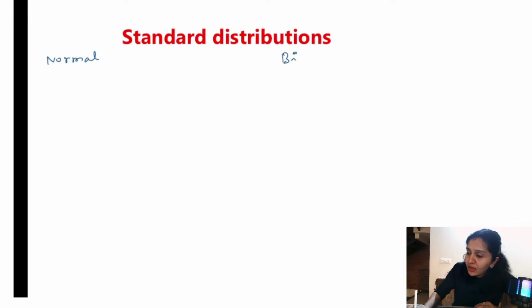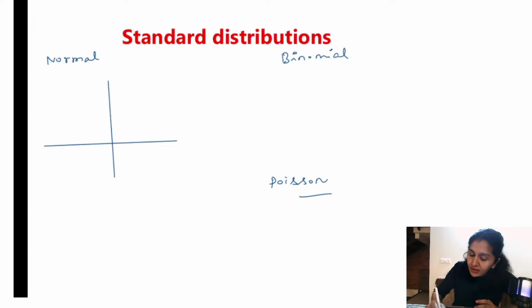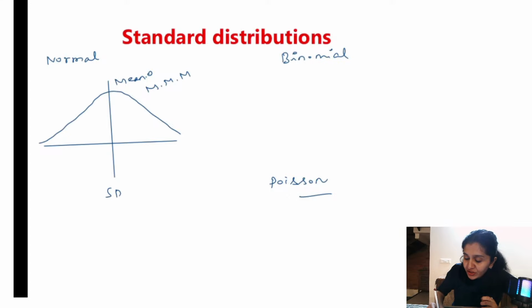Normal, binomial, Poisson. Okay. So what is normal distribution? So we all know that normal distribution is bilaterally symmetrical, it is smooth, it is bell shaped, okay, and mean is 0, right? Mean, median, mode all coincide, and standard deviation is 1, and then area under curve is 1, okay. So these are certain characteristics, okay.